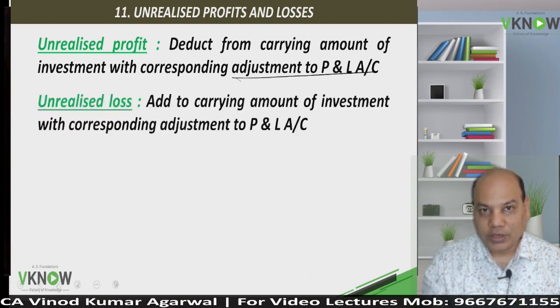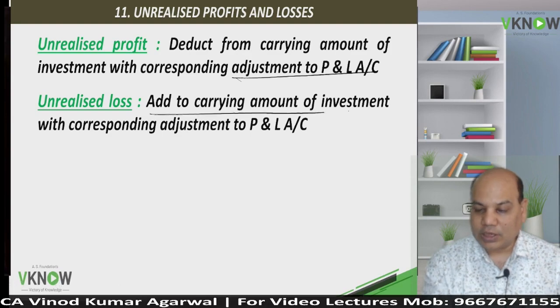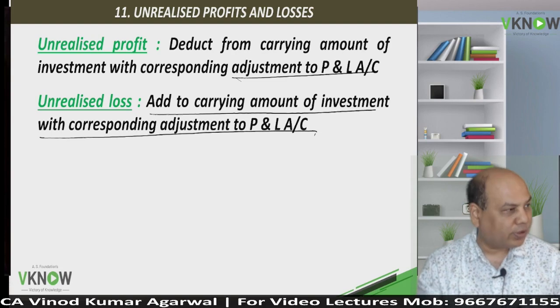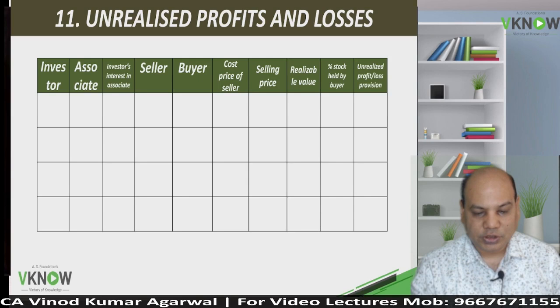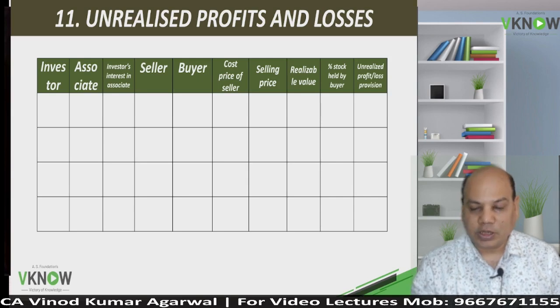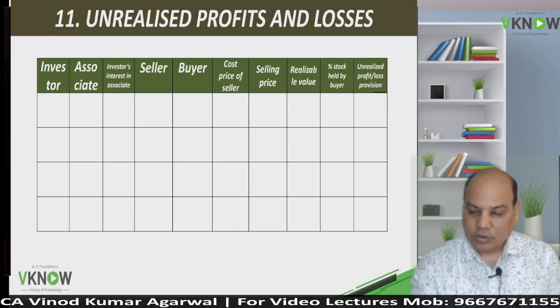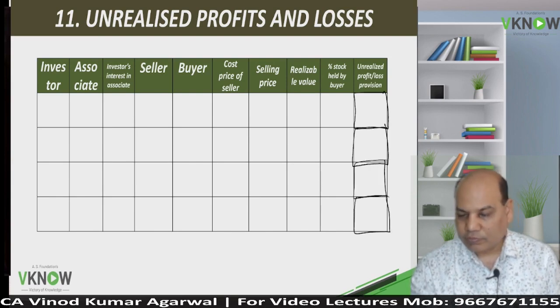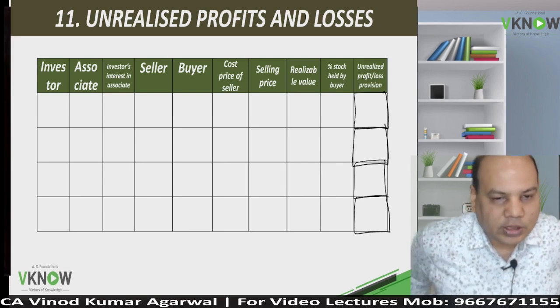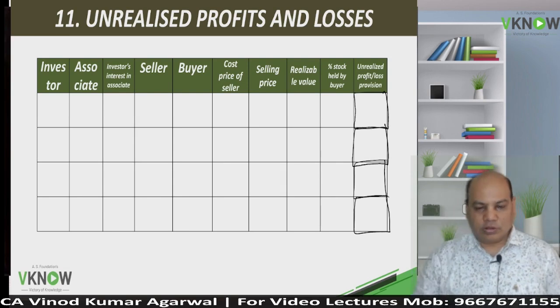Then the unrealized loss entry, I have also told you: add to the carrying amount of investment with a corresponding adjustment to profit and loss account. Now we'll take one question which is already printed in the book. You will have to do fill in the blanks work, and you have to answer how much would be the unrealized profit or loss.